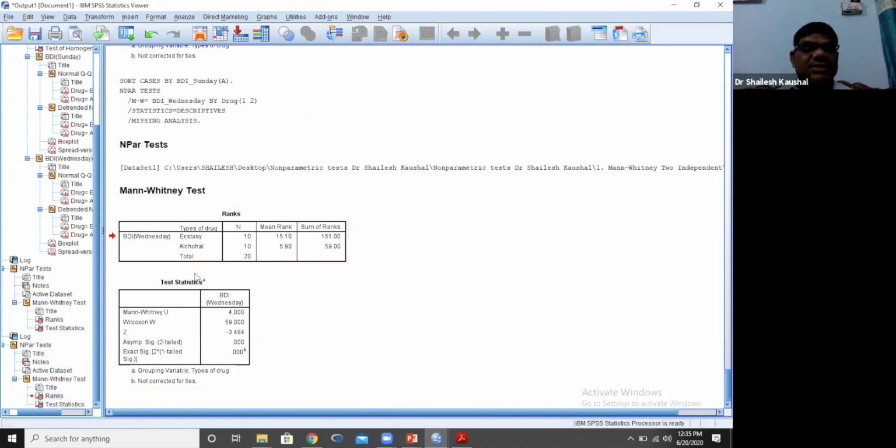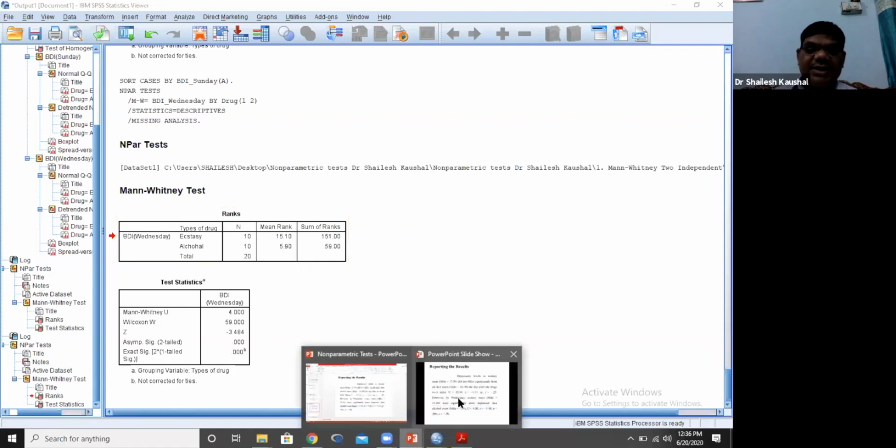We can see less impact of the ecstasy tablet after 3 days in comparison to alcohol. This is the hypothetical case study.